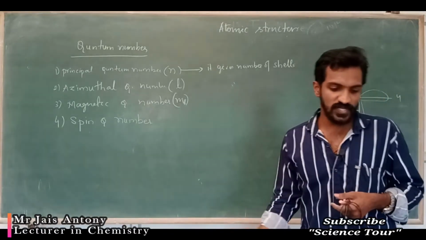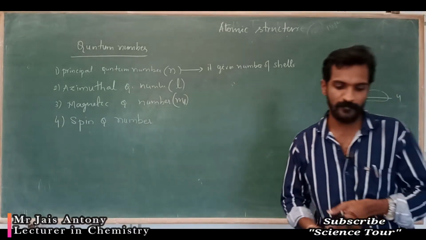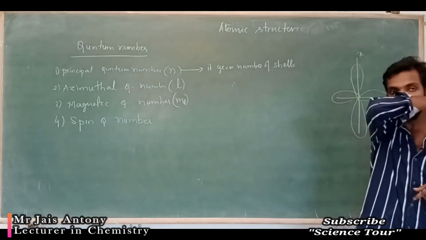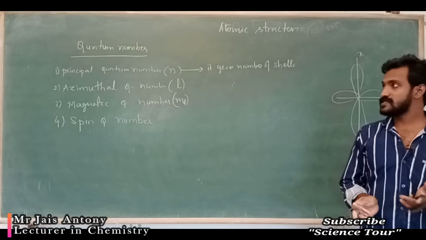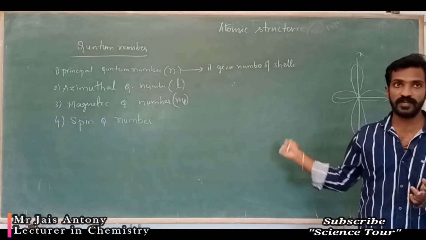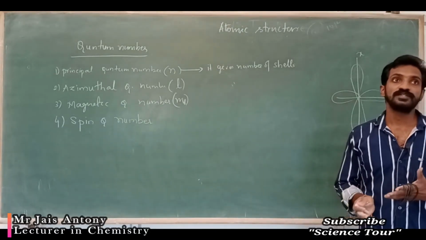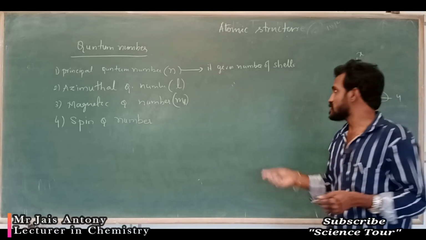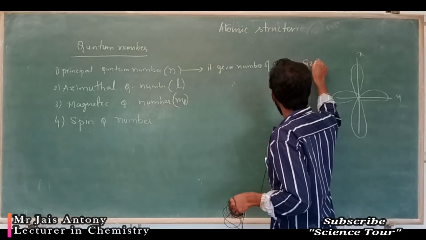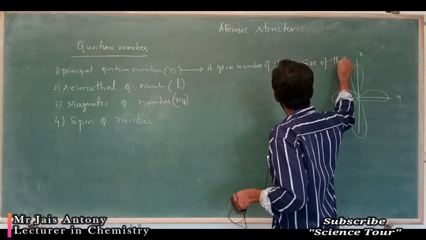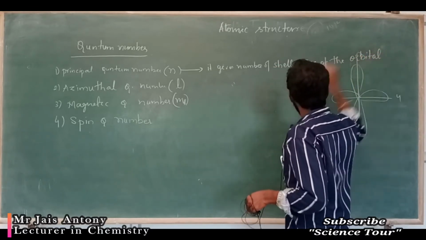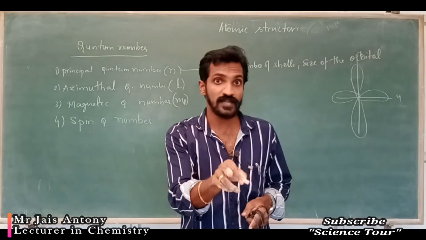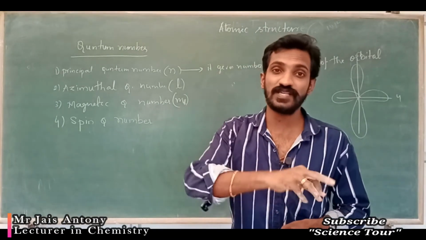Then, what is the next use of this? By knowing the number of shells, we can find out the size of the orbital. Orbital, not orbit, orbital. The electron residence is called orbital.